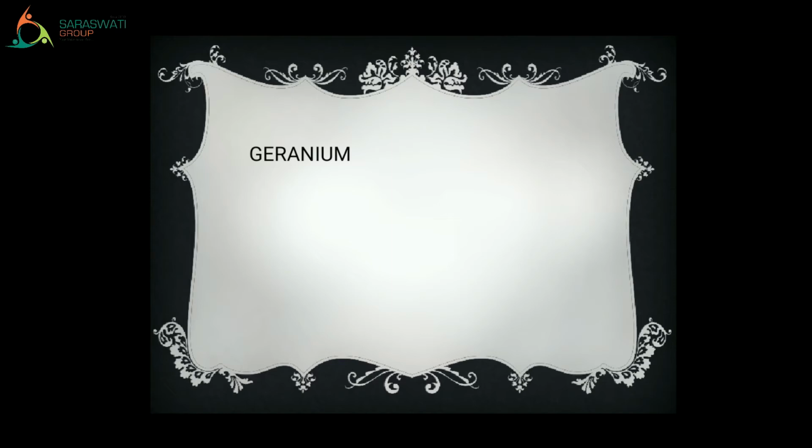Geranium. How will you pronounce it? Geranium. What do you mean by it? Plants having regular, usually white, pink or purple flowers. Means geranium is the name of a plant which may have different colors of flowers.